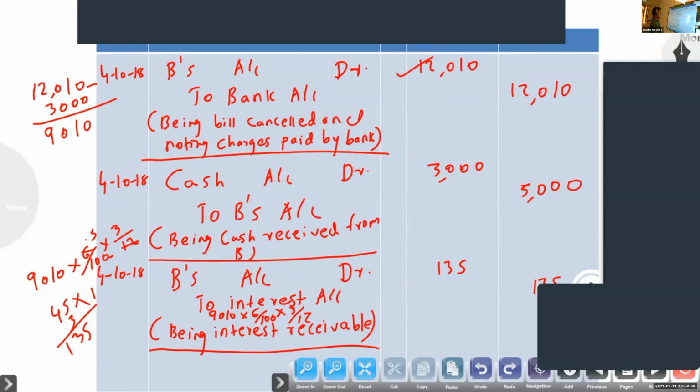Next, new bill. Next entry. The new bill amount means balance plus interest. Gave another bill for the balance with interest. The balance we know is 9,010 plus interest.